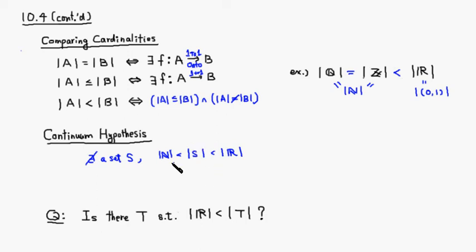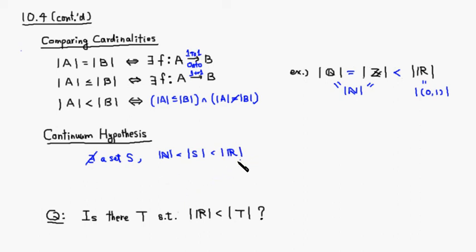So there's a gap between these two, but you cannot find any set that's strictly in between the cardinality of the set of all natural numbers and the cardinality of the set of all real numbers. So this is an interesting hypothesis, but we take this for granted since we cannot prove it or disprove it.